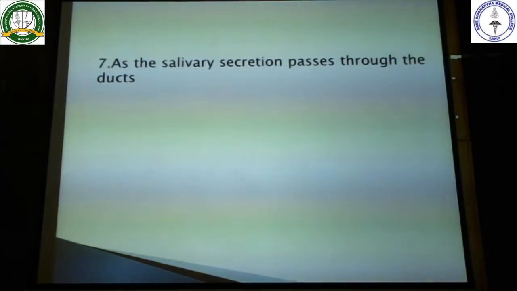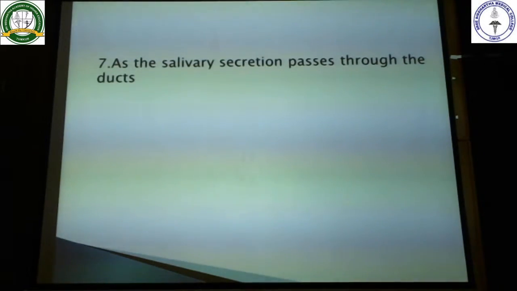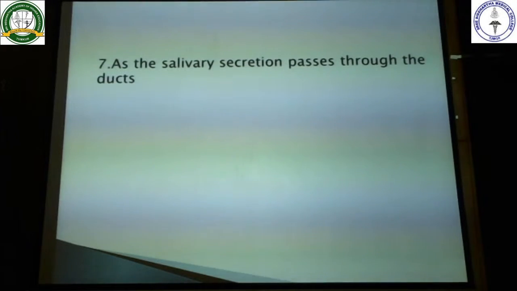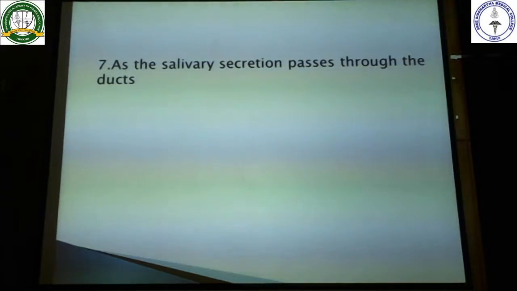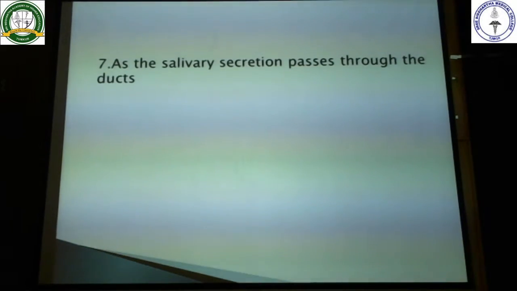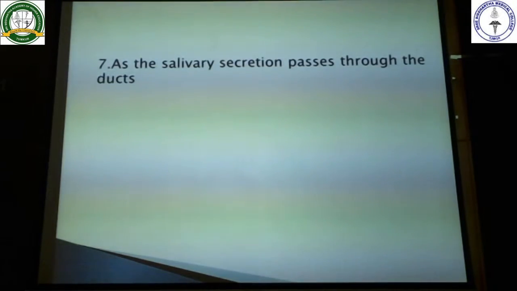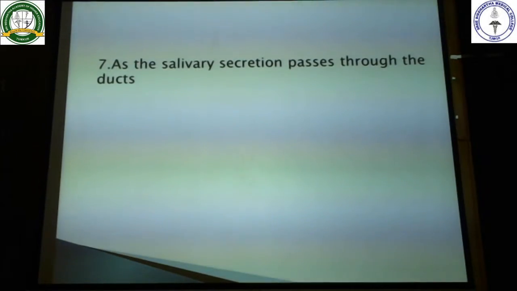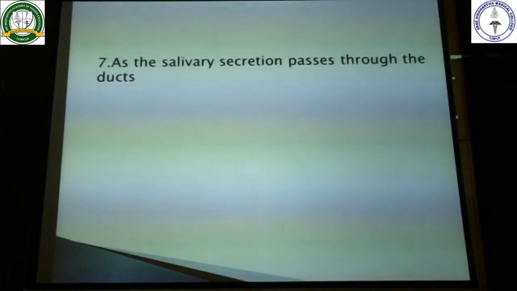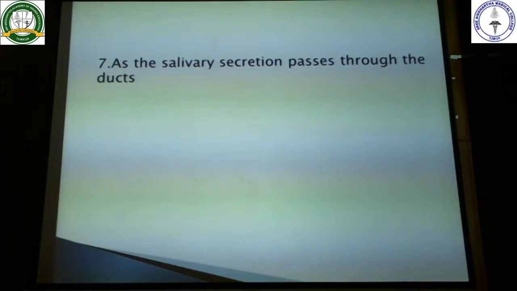Next, as the salivary secretion passes through the ducts, in the acinar cells this salivary juice is secreted, and once it is passing through the ducts, sodium is reabsorbed, chloride is reabsorbed, and there is addition of bicarbonate. So bicarbonate is being added to the juice which is passing through the salivary ducts. So let's see what are the options.